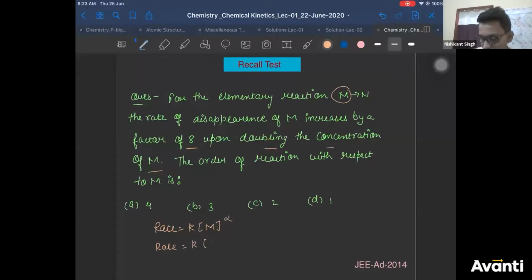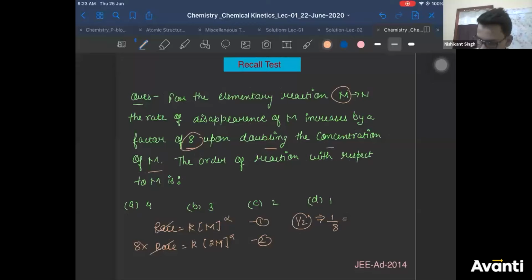So if you double the concentration to M power alpha, the rate becomes 8 times. So this is 8 times. That's all. You have two equations now. Divide them. So when you divide these two equations, what do you get? Rate will get cancelled. So 1 by 8